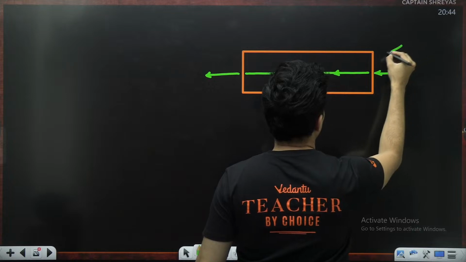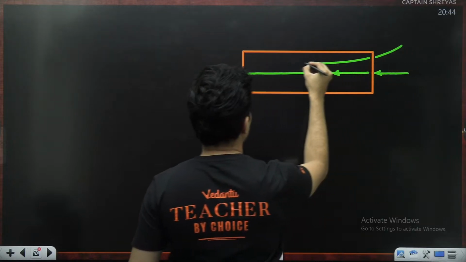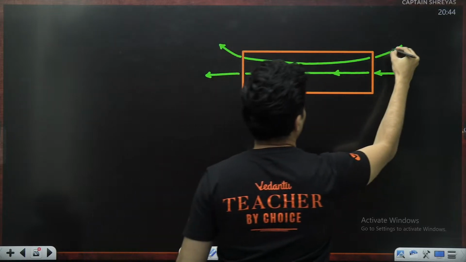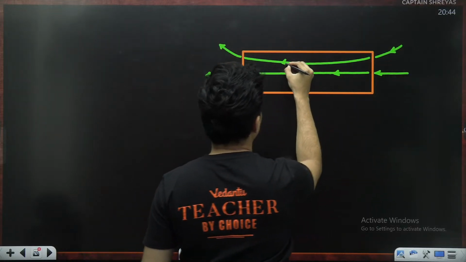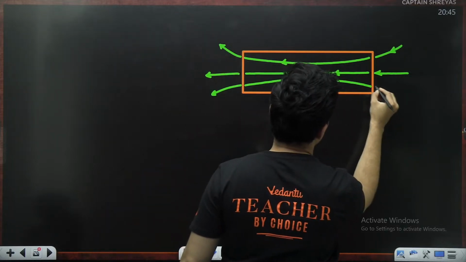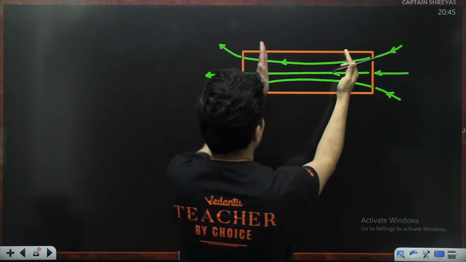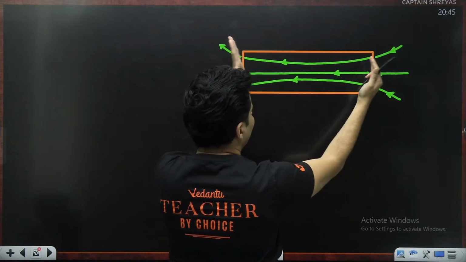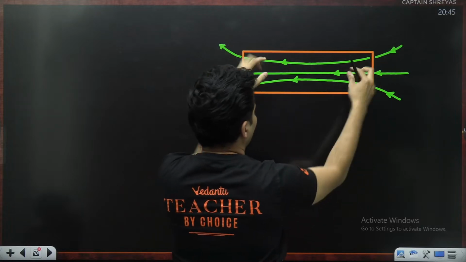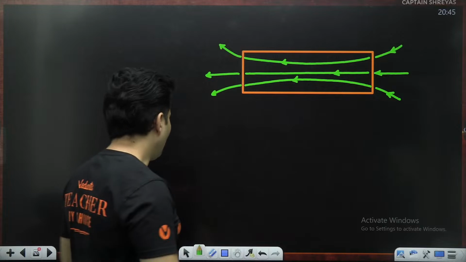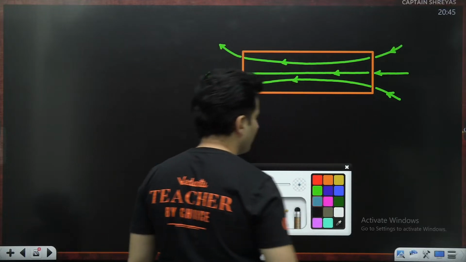You can see the field slowly becomes strong, weak as it goes out. The field has different intensities as it enters and exits. It's roughly constant here, but if it is very long, it is okay. But if it is short, then you cannot neglect it. So in such cases, this is the formula, guys.